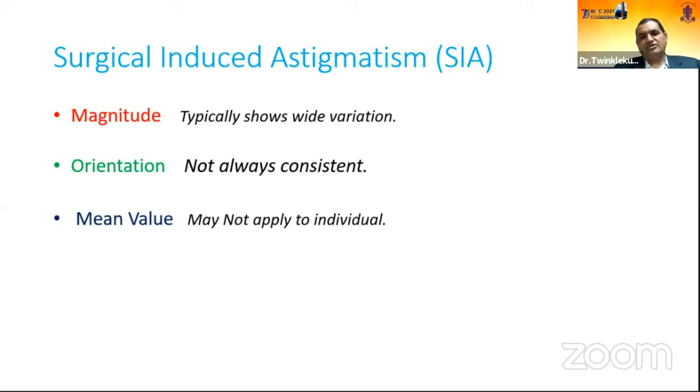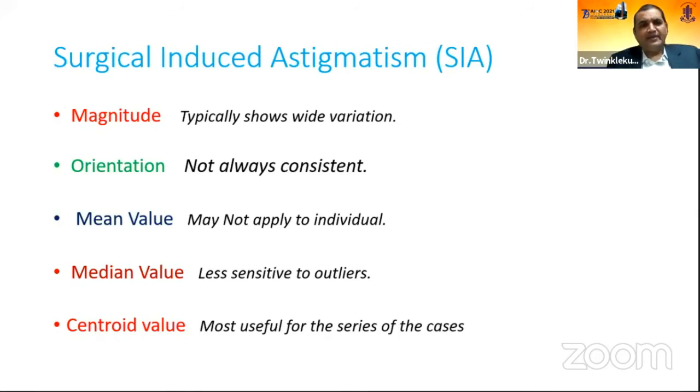The mean value also cannot be applied to an individual, and the median value has very little sensitivity because of the outliers. So now we are coming up with another thing, that is the centroid value. That is the most useful in a series of cases. Now we are going into a little more detail about the centroid value.